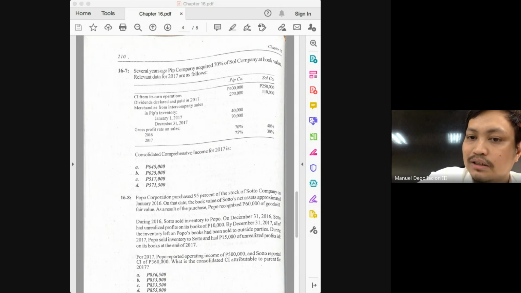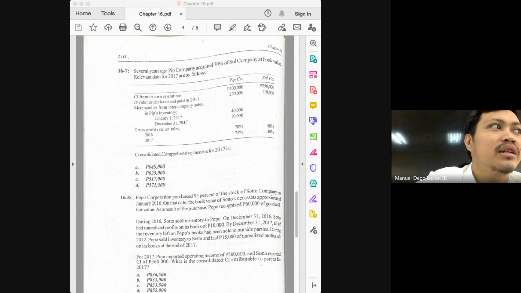Okay? So, what rate will be used here to get the markup on the 40,000? The 40% or the 30%? 40%. Because if it is in your beginning inventory for 2017, class, that must have been acquired in 2016. So the relevant markup rate here is 40%. So what do we do? Multiply 40% with 40,000. That will give you 16,000. What do we do with the 16,000? Plus or minus? Plus. Again, plus markup on beginning, minus markup on ending. Class, that's all you have to remember, class. Plus markup on beginning, minus markup on ending.